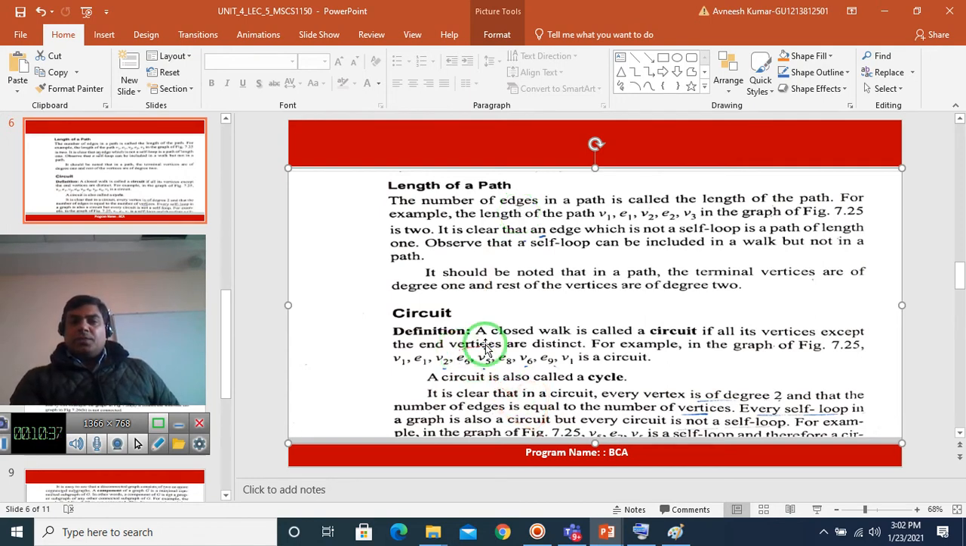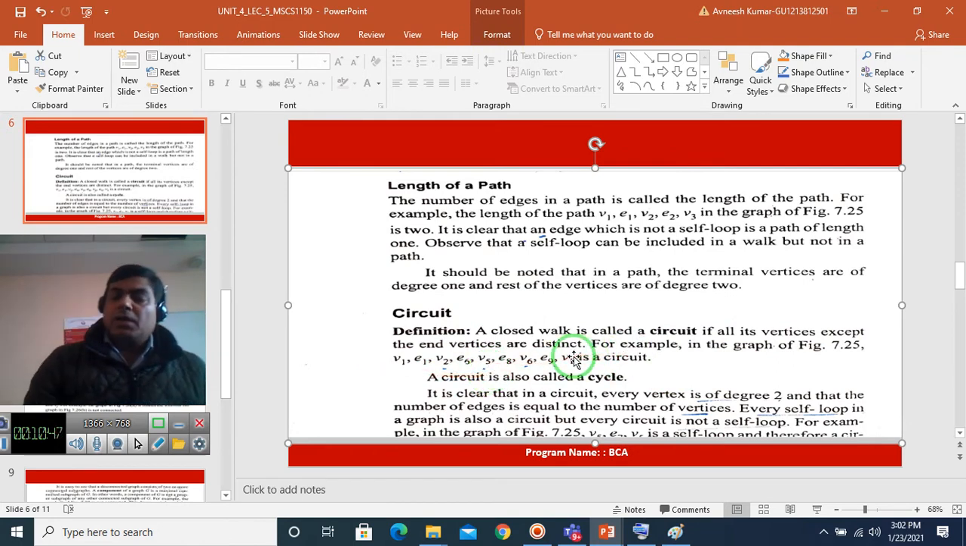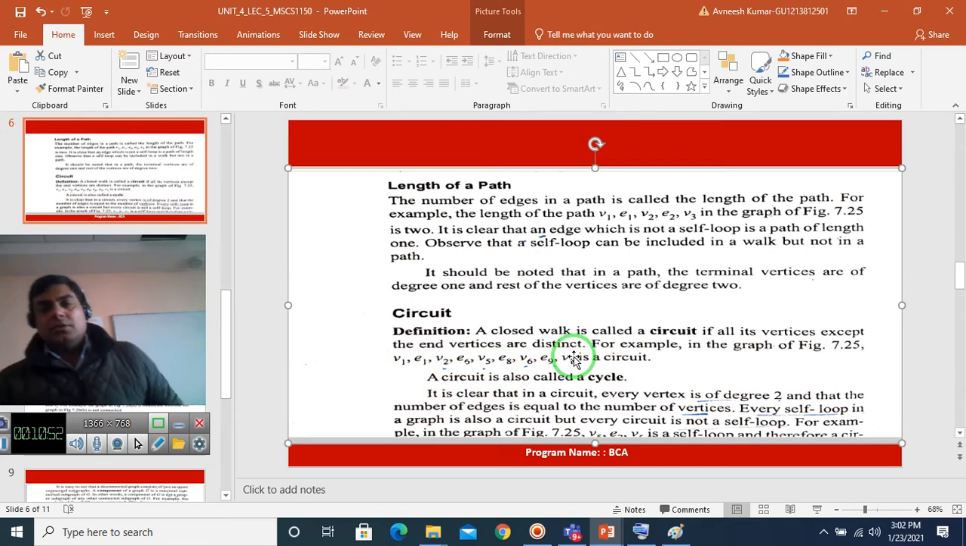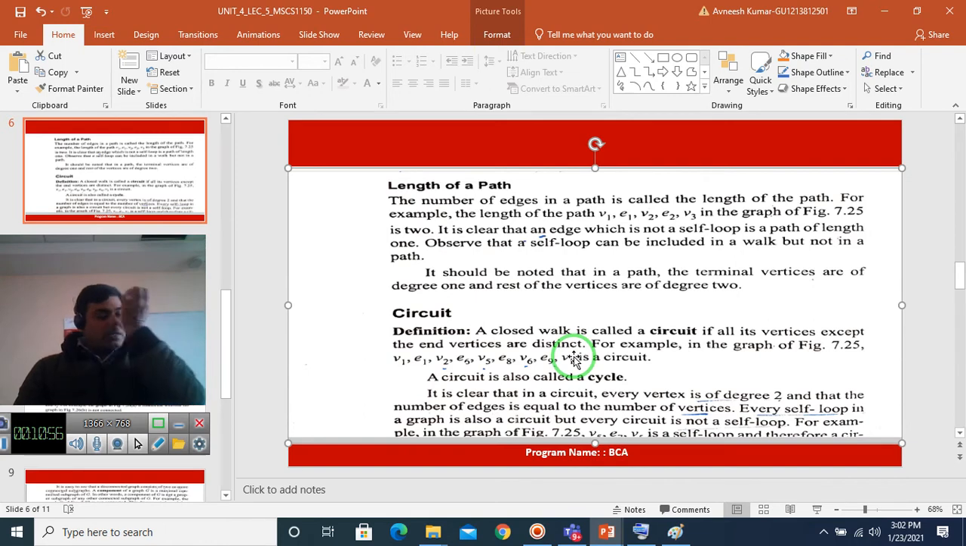A circuit is a closed walk in which all the vertices except the initial and final vertices are distinct. For example, in the graph there is a circuit. In the circuit there is a condition: the number of vertices and edges is the same, or all the vertices have degree 2. For example, b1, e1, b2, e5, b5, e5, e8, b6, e9, b1 is a circuit. Start with b1, end with b1.